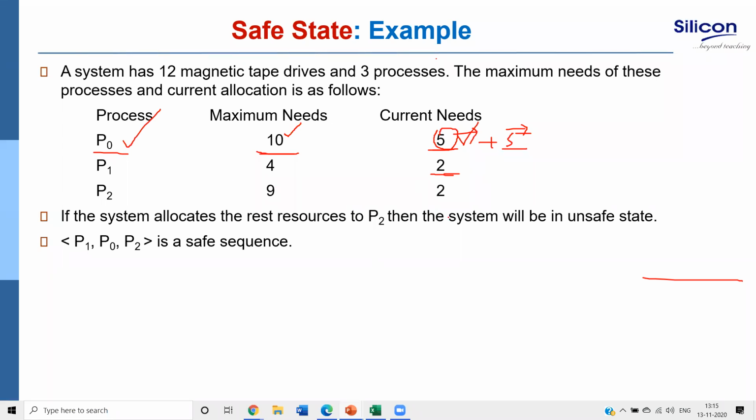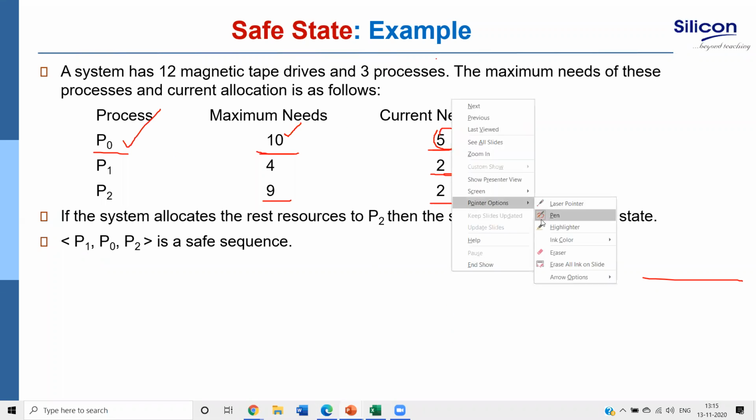Similarly, P2's maximum need is 9 and its current need is 2. So if I give 2, it will return all those 9 to me. Right? Is it understood? Is the problem understood up to this? Or any doubt?